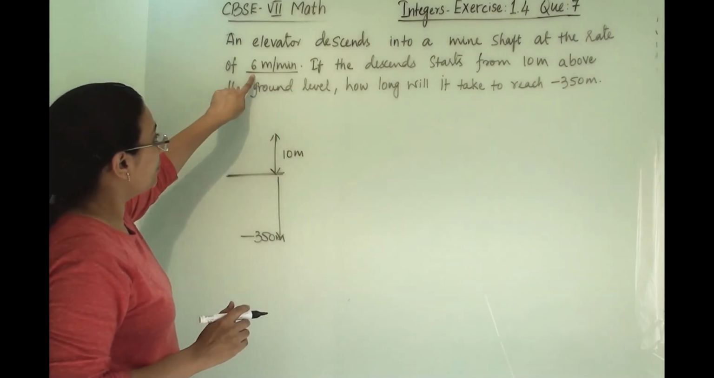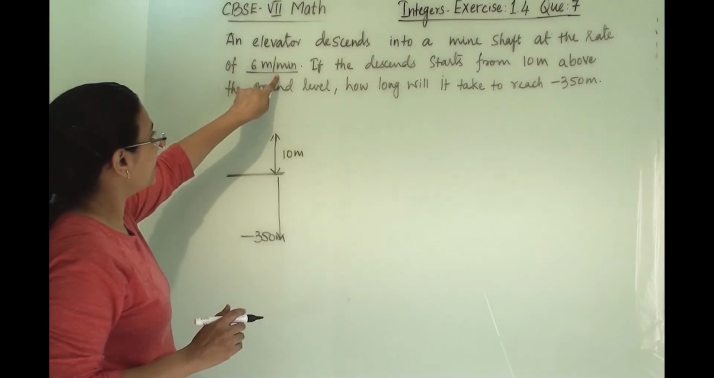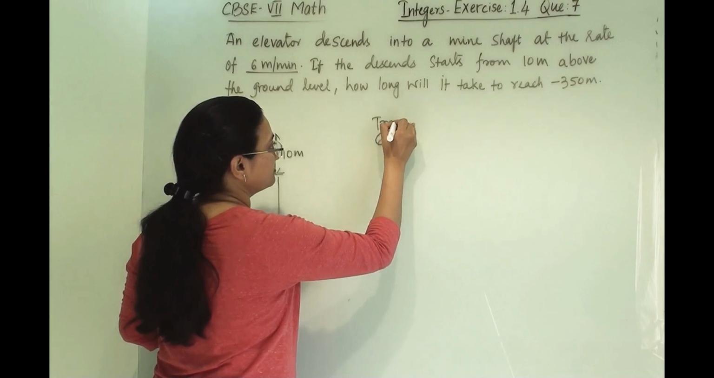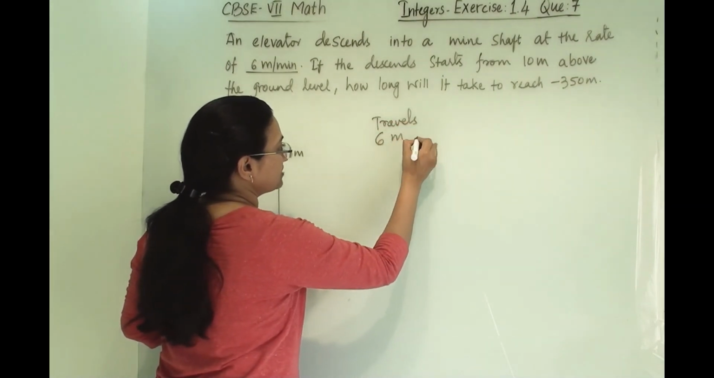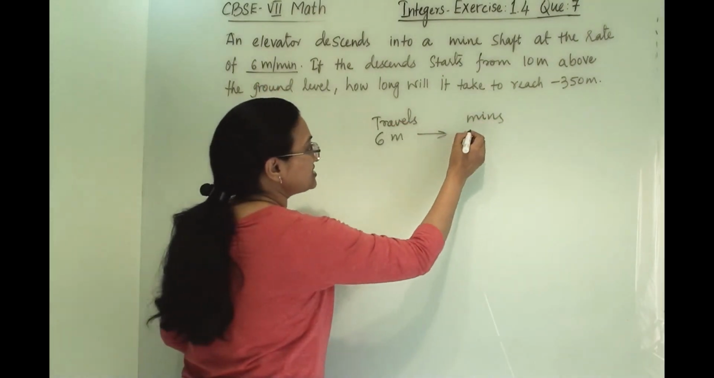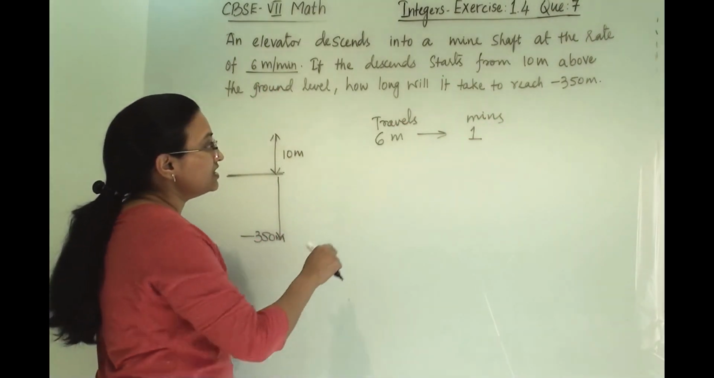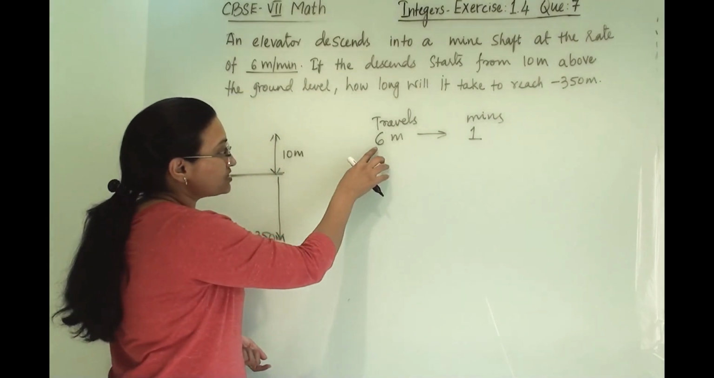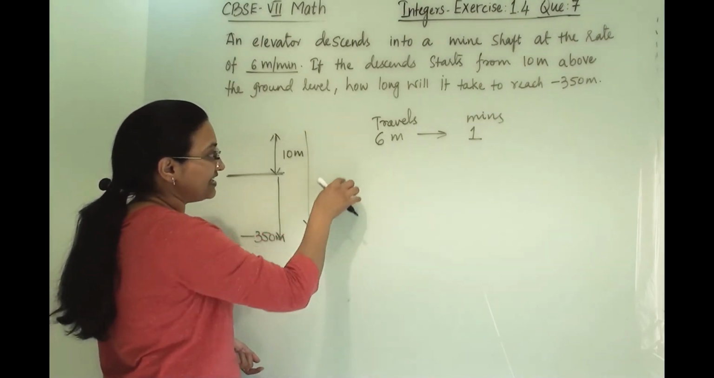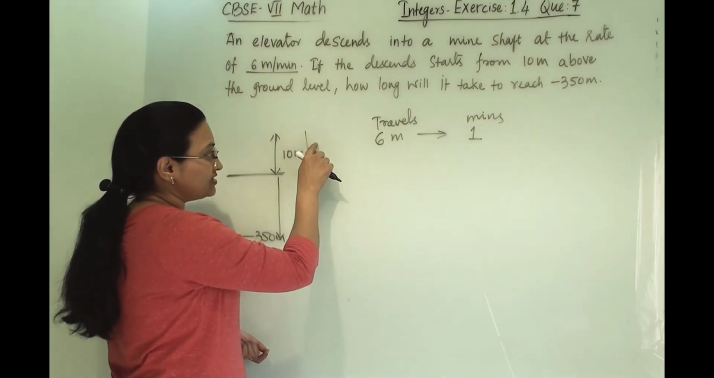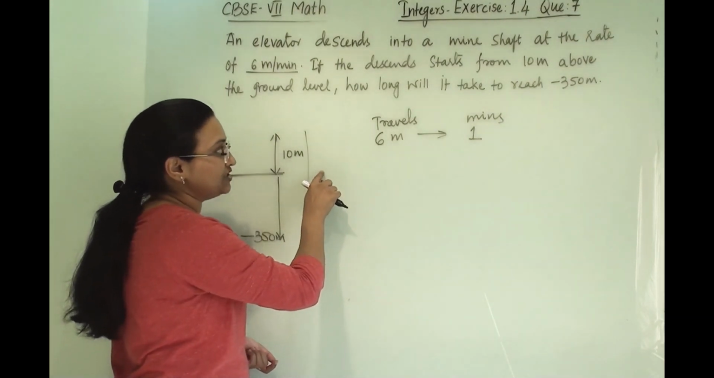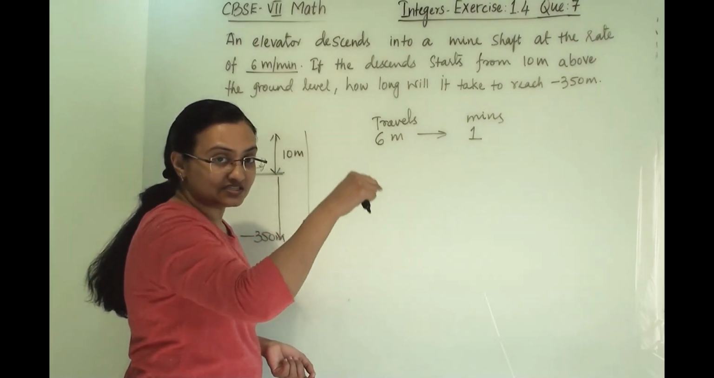If it will go at the rate of 6 meter per minute, what is the meaning of this? It travels 6 meter in how many minutes? Per minute, that means in 1 minute. So here in 1 minute it travels 6 meter. Here it is going down, so it is traveling down. In 1 minute it will travel 6 meter down. Another minute it will travel another 6 meter. That is how it is traveling.